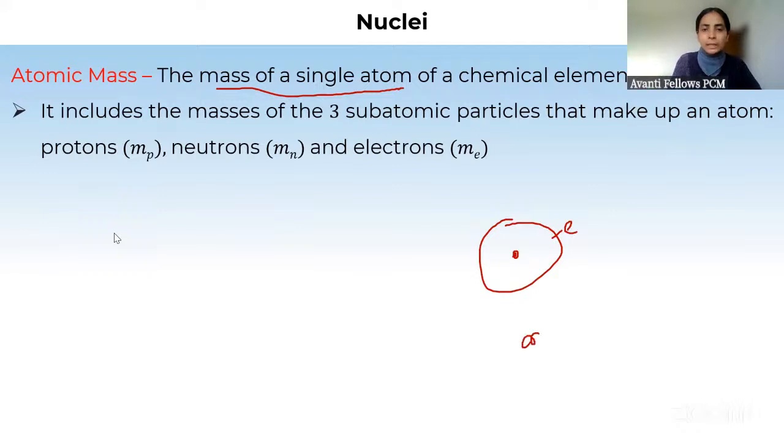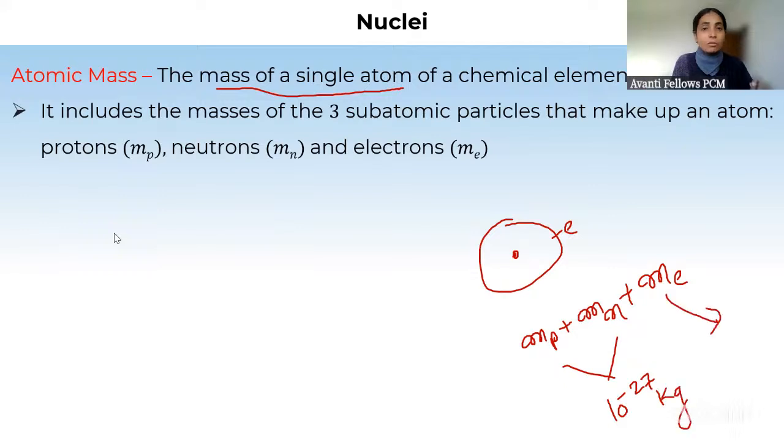So mass will be mass of proton plus mass of neutron plus mass of electron. But mass of proton and neutron is in the range of 10 to the power minus 27 kg, and mass of electron is in the range of 10 to the power minus 1 kg. So it is 10 to the power 6 times less. And that is why, while calculating atomic mass, we generally neglect the mass of electron, because it's 10 to the power 6 times smaller than that of proton and neutron mass. So we will simply not count it.